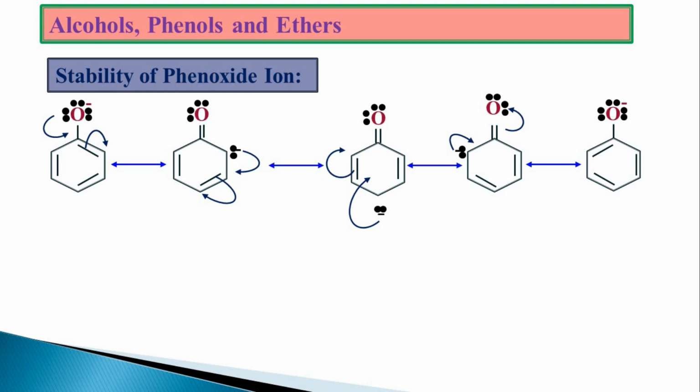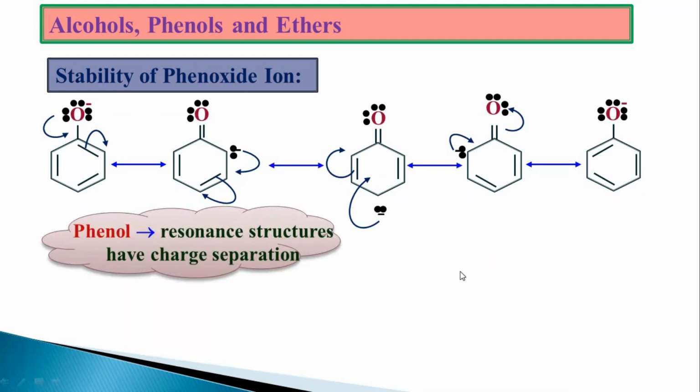But what about here? There is no positive charge over the oxygen. Either it is neutral or negatively charged. Hence, as a more electronegative atom contains the negative charge, the molecule will become more and more stable. Hence phenoxide ion is more stable than phenol.